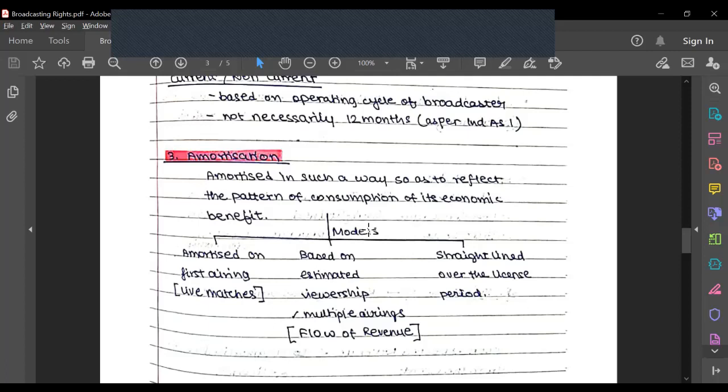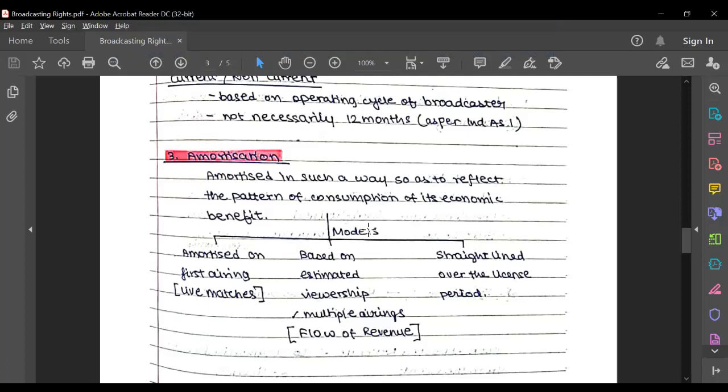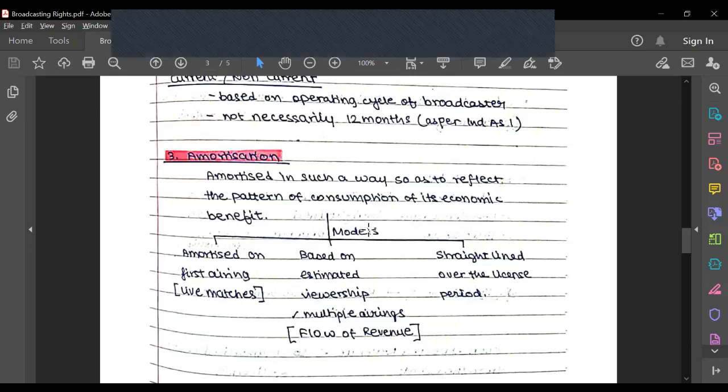For example, if I have an Olympics or a big event or a World Cup that is coming up, that would generate a lot more revenue for me. So ideally, if I amortize the intangible asset in the same manner in which revenue is being received by me, that would not significantly impact my profit and loss account, and give me a more holistic view of the actual profits and losses.